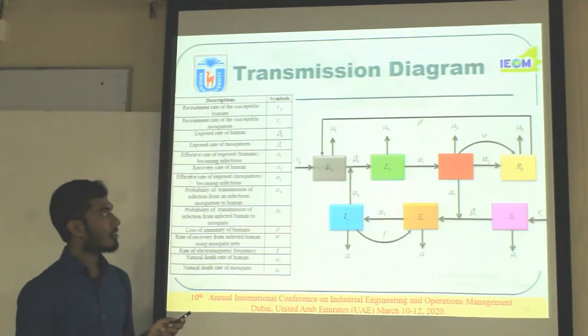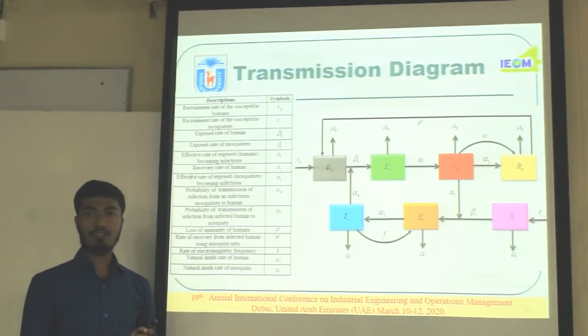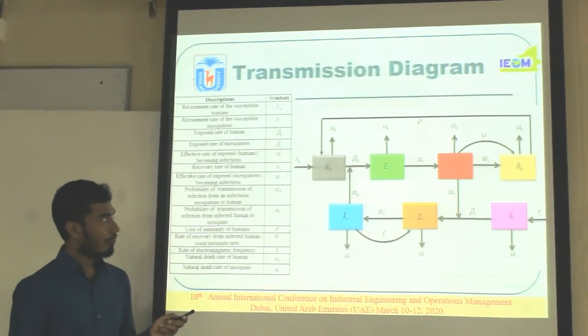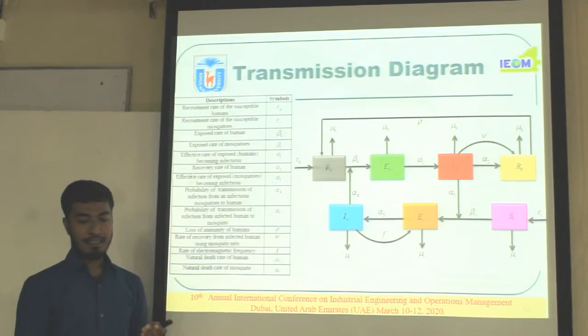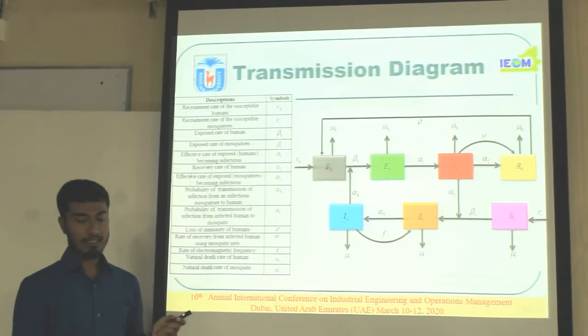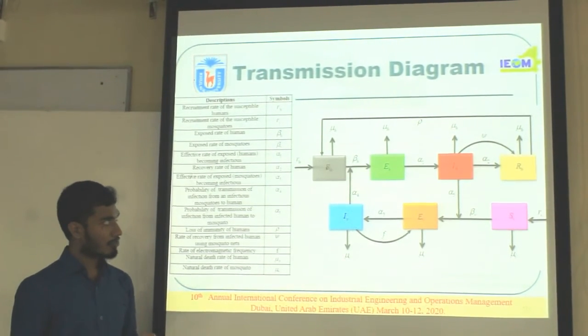This is the transmission diagram of my model. Here we consider a 7 compartmental model where 4 compartments are the human population and the others represent the mosquito population.